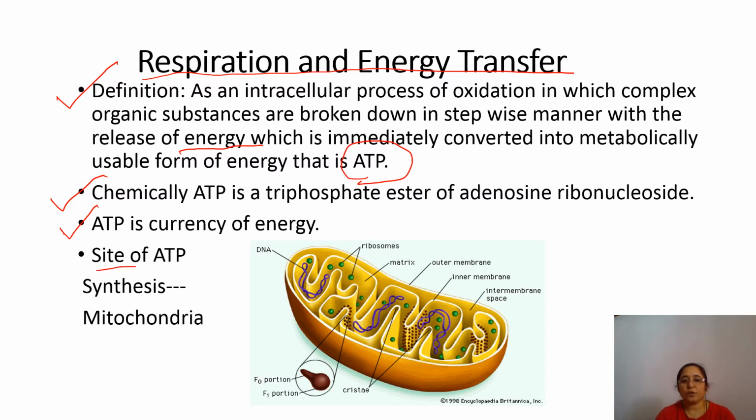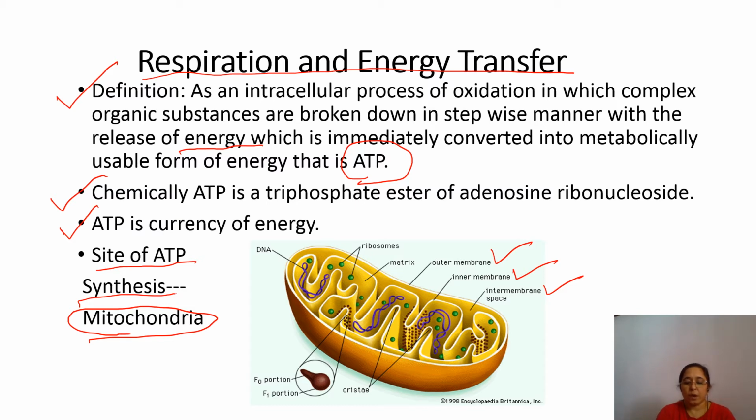Now, the site of ATP synthesis, where exactly the synthesis of ATP takes place. So, the site is mitochondria. That's why it is also called the powerhouse of the cell. Now, this is the detailed structure of mitochondria. Here you can see that mitochondria is a double membrane bound cell organelle. This one is the outer membrane, this one is the inner membrane. In between is the intermembrane space.